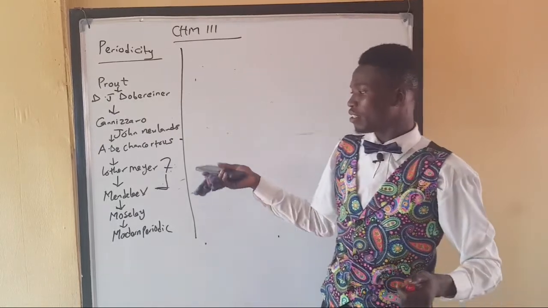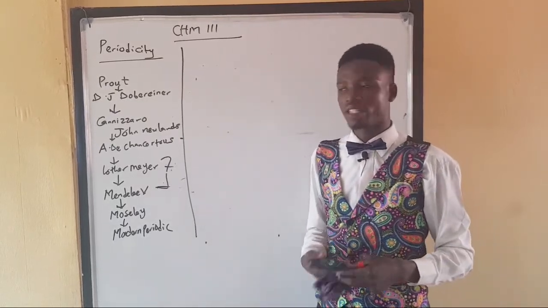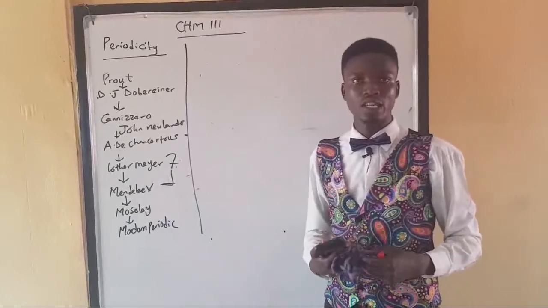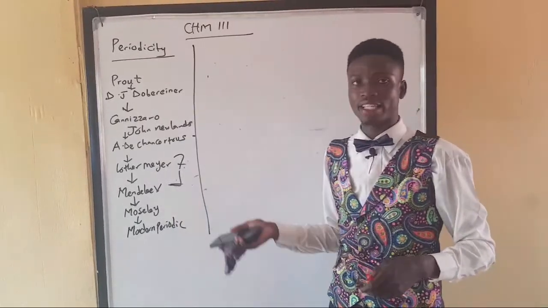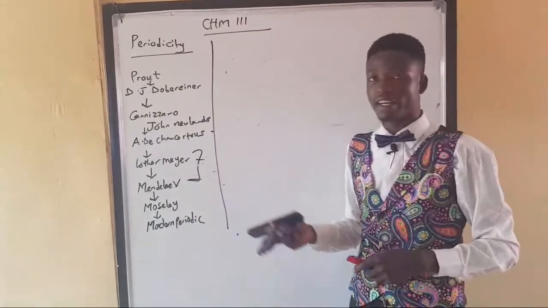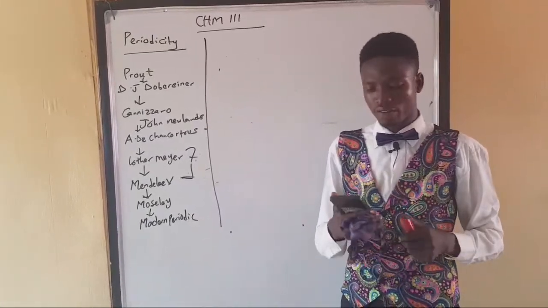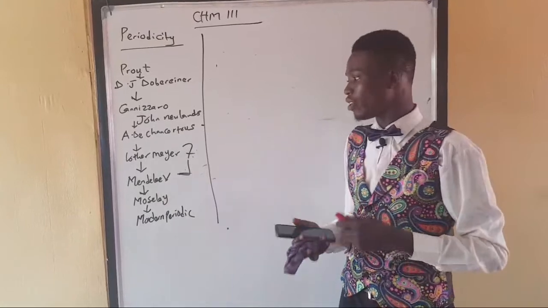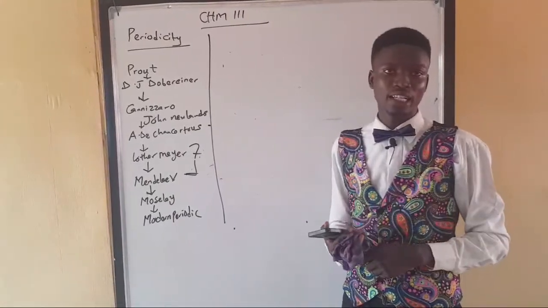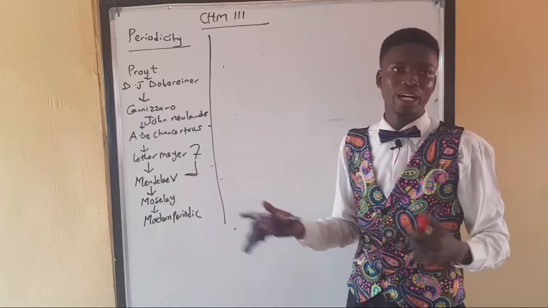The periodic table was not perfect until the emergence of Moseley, and it was him in 1875 that perfected the work of Mendeleev. He used atomic number to group the elements in the periodic table instead of atomic mass.